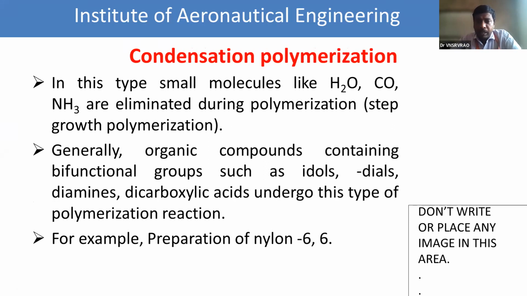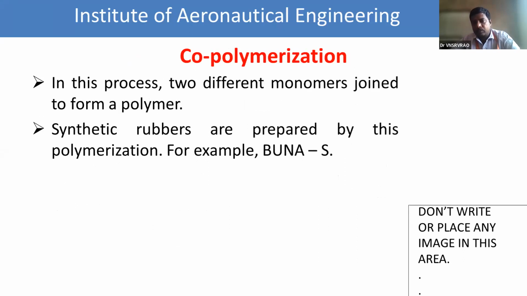The example for condensation polymerization is nylon 66, which involves the linkage of cross chains. That's why condensation polymers are more stable than addition polymers. After that, we see copolymerization, which mainly involves two different monomers. That means two types of monomers are involved in the polymerization to form a large molecule. The example for copolymerization is Buna synthetic rubbers. Now I share the differences between addition and condensation polymerization.